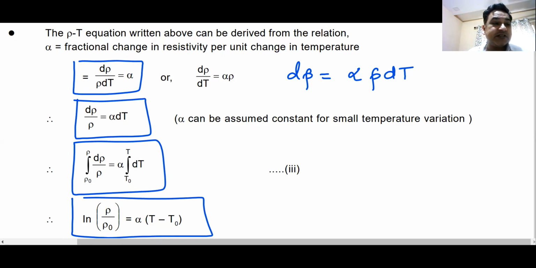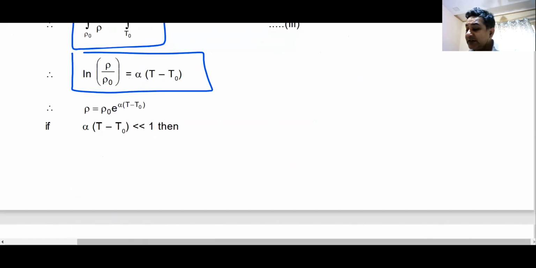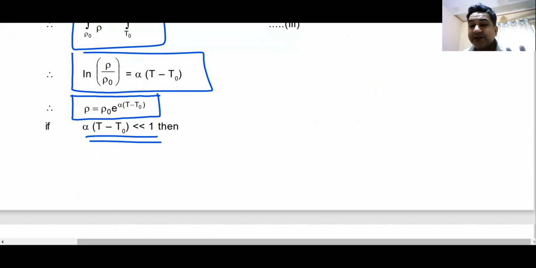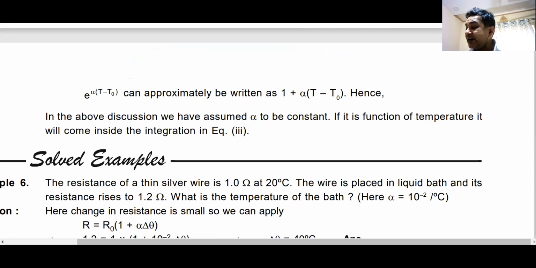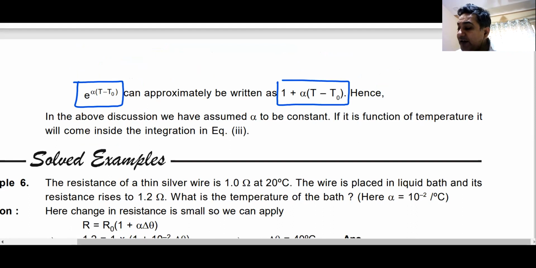Remember, this is the original formula. The formula that you saw was an approximation. As you can see here, this is the original formula of dependence of resistivity on temperature. If this value is very less, then comes the formula that we know, and that is the formula that I had given you previously. When this value is very less, it can be written in this fashion. Do we understand this? Can I have some raised hand that we understand this, sir?